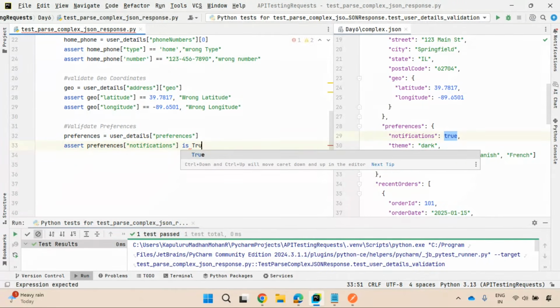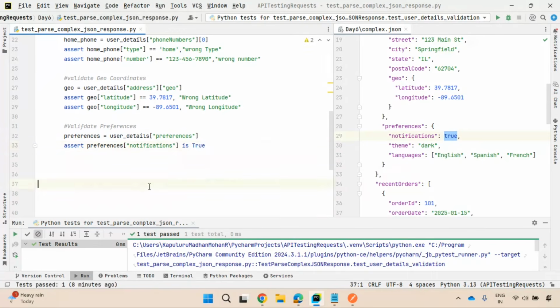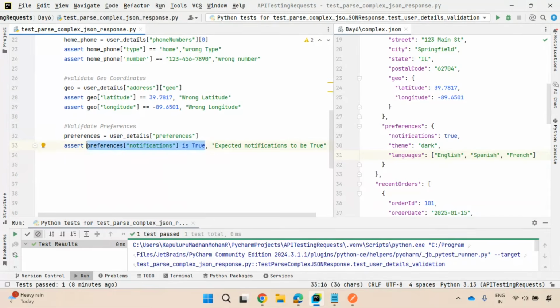It will check whether it is True or not. Since you are converting, you need to be very careful when specifying the boolean value. The message at the time of raising an error would be: expected notifications to be true. If this is not met, the assertion fails. You can also extract the theme, preferences of theme.